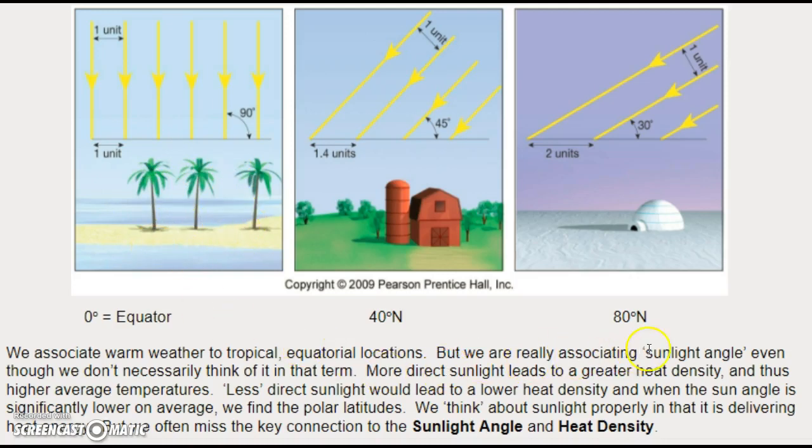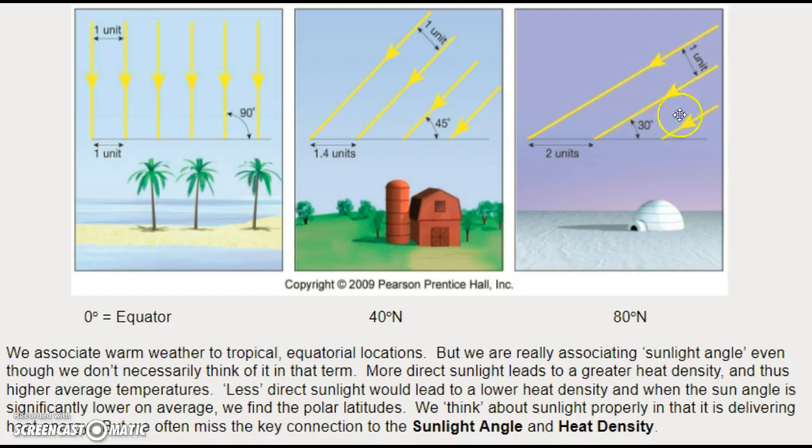But we're really associating sunlight angle, even though we don't necessarily think of it in that term. More direct sunlight leads to greater heat density, and thus higher average temperatures, right? Higher average temperatures throughout the course of the year. Less direct sunlight would lead to lower heat density, and when the sun angle is significantly lower on average, we find the polar latitudes, right?